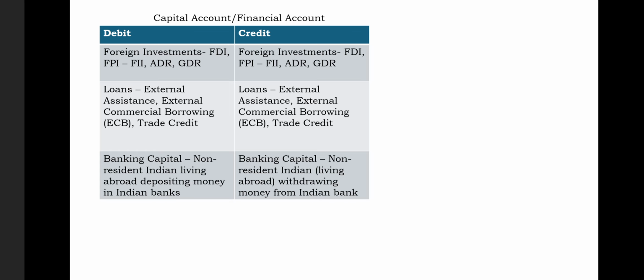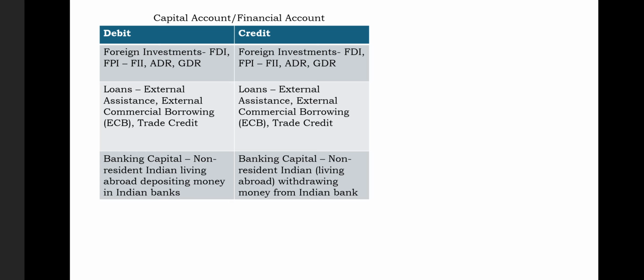Whenever a country receives money, in India, in terms of FDI and FPI, and FPI has several components like FII, ADR, and GDR, it's very obvious you will record it on the credit side. Now, the question is, what is FDI? FDI is a very major investment, when you purchase the ownership of another country's company. Whenever there is a very big amount of money involved and you have a big stake in that company, and you have no plans to take the money out, you are actually doing an FDI.